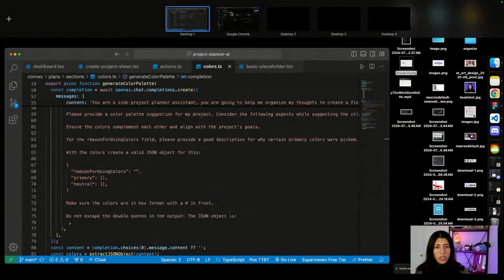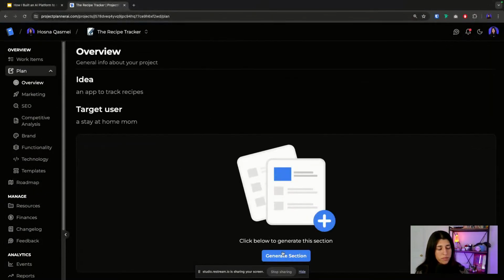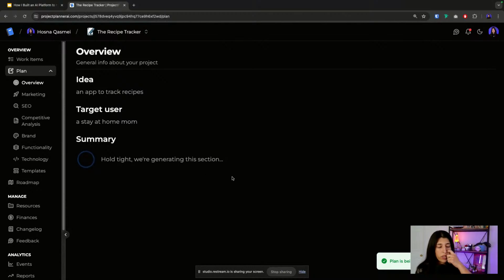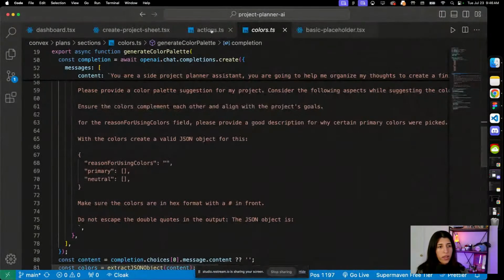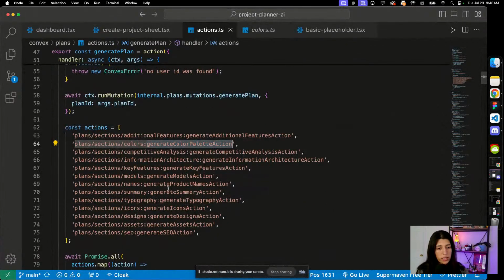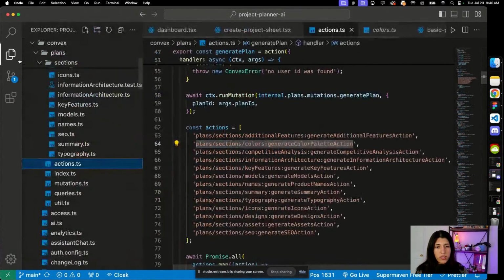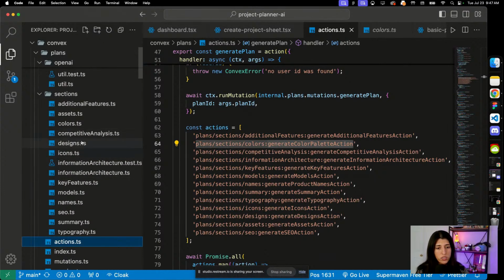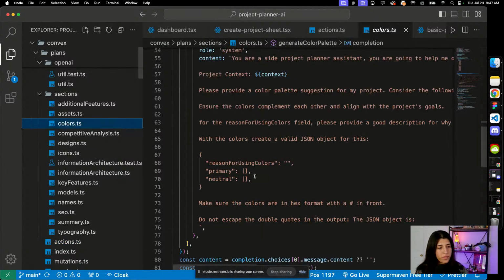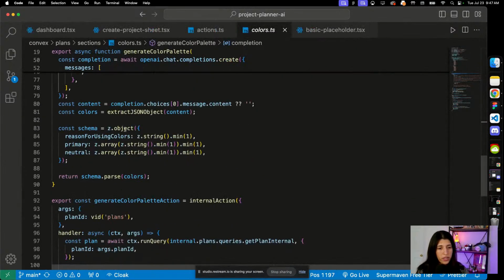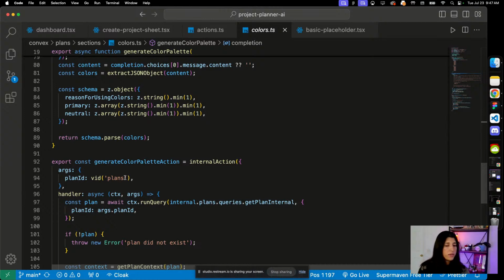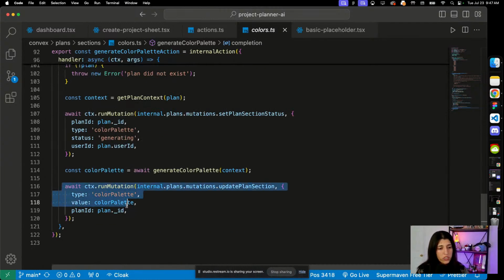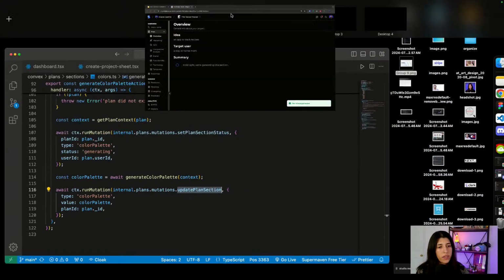So in the plan section, if I click on generate section, now it's generating those sections. It's going through that array of strings that I told you about right here, going through each one of these files, then going through the prompt and generating those sections, and then returning it back to the database right here. Run mutation. So then we're going to update the plan with the data that we retrieved from OpenAI. And then there we go.